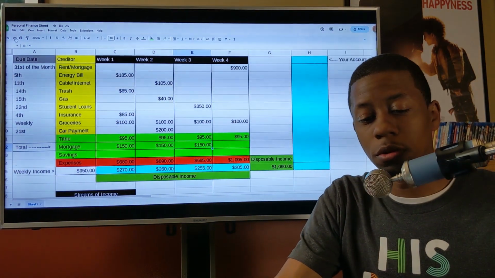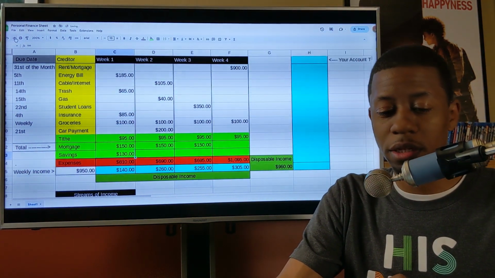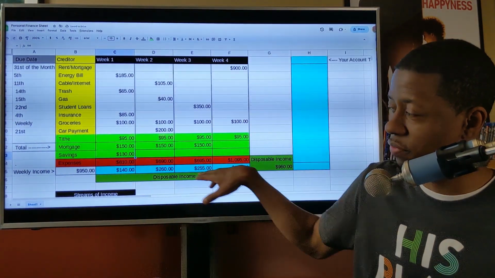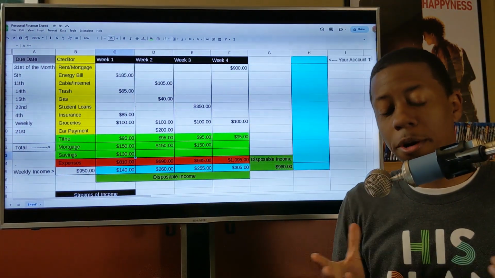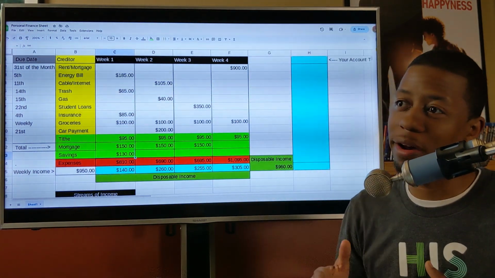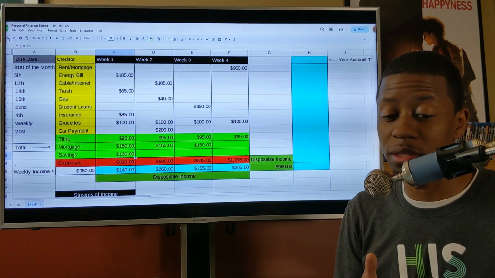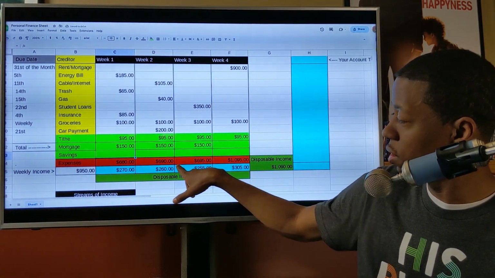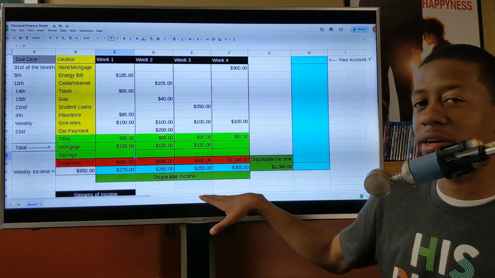Okay. So next thing that we'll look at is your savings. Okay, this is an important line. Maybe I should have made this a different color, the savings department. But what I'll typically do is I'll save about half of what my disposable income is. So in this instance, we've got $270 here, $260, $255, $305.